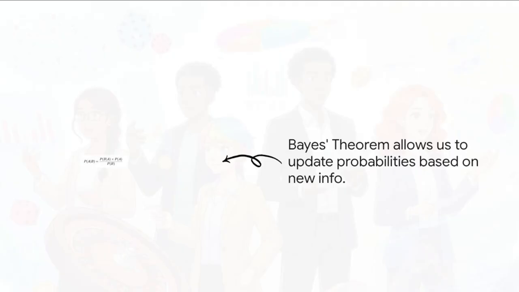You'll see it uses that conditional probability we just talked about. This thing isn't just a formula. It's a recipe for how to learn from the world. It takes what we originally believe, our prior, mixes it with the chances of seeing some new evidence, and spits out an updated, smarter belief, the posterior. This is the logic our spam filter uses to get better and better at its job every single day.